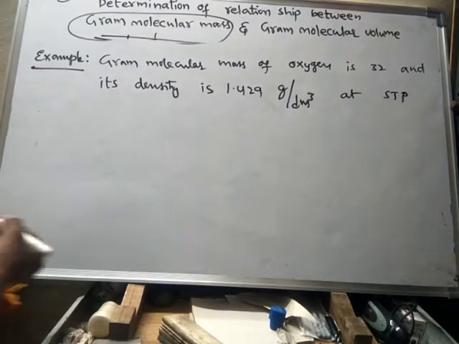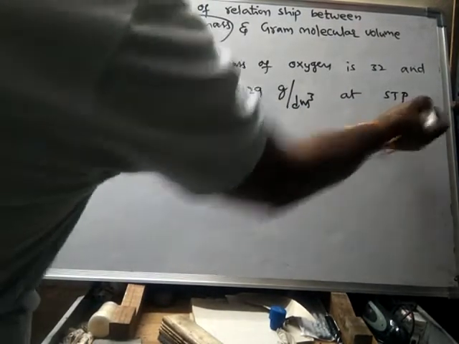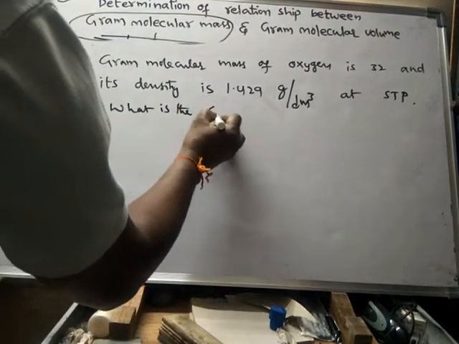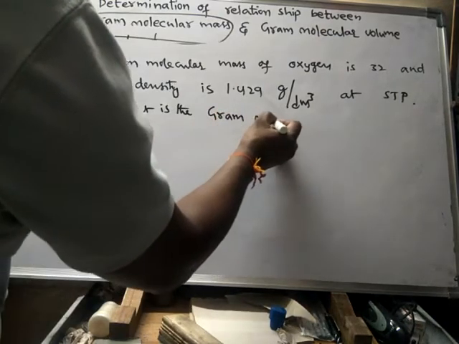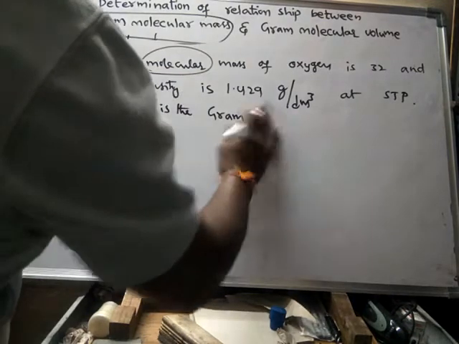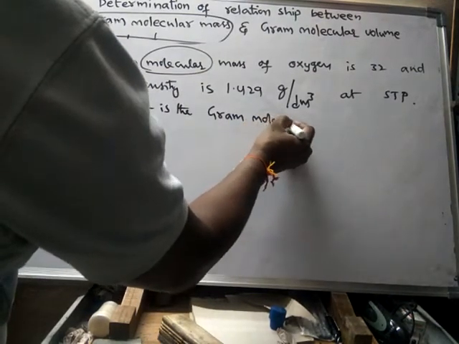So what is the gram molar volume? Here it is mentioned as gram molecular, hence gram molecular volume.